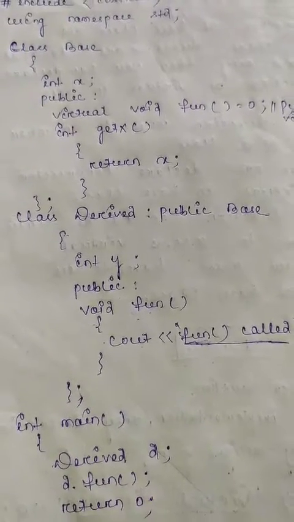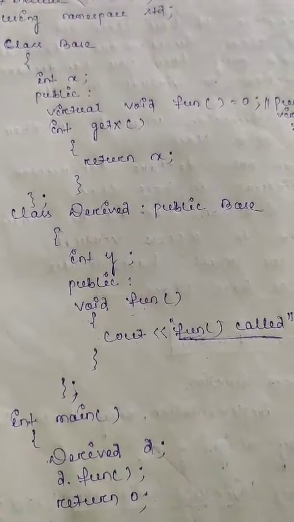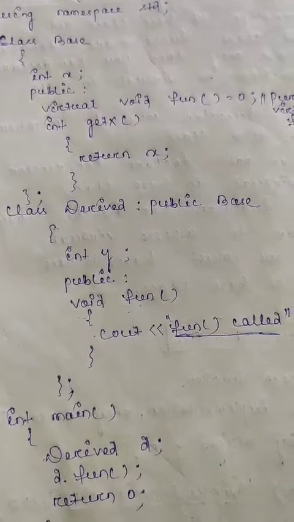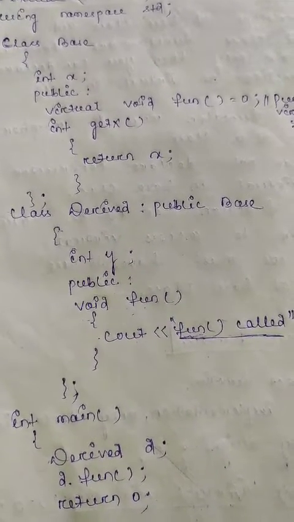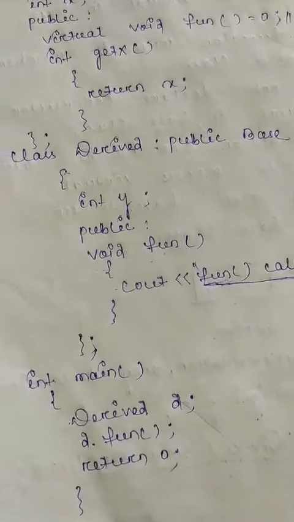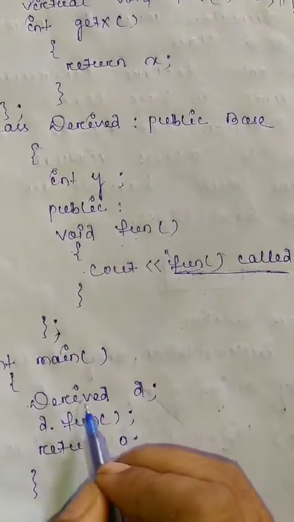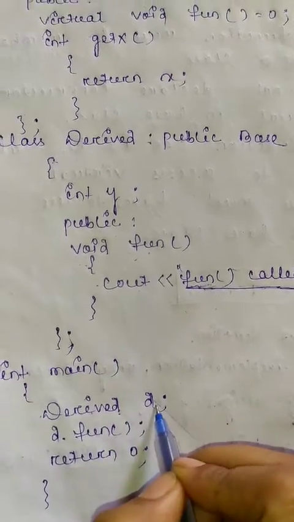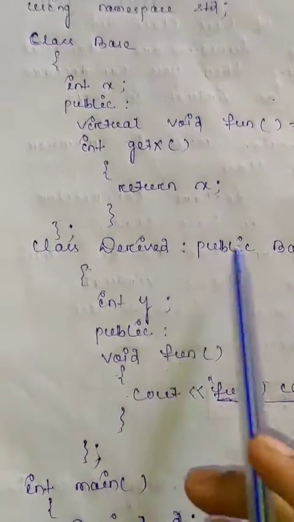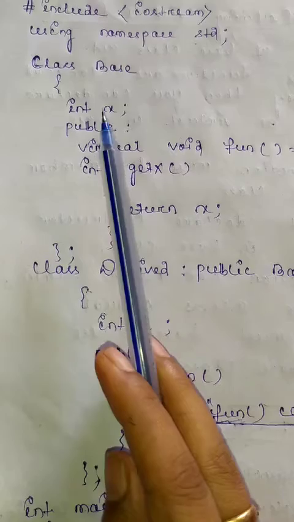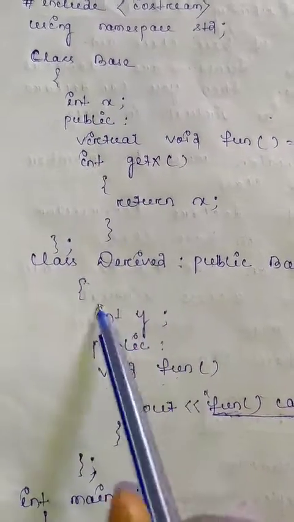If a base class has at least one pure virtual function, then we can call it an abstract class. In the main function we are creating the object for the derived class. Here we are not writing any abstract keyword or anything.